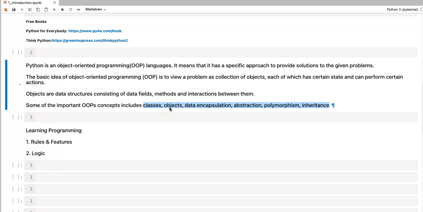The reason I am explaining this is because in our future videos, when we write programs, we will be creating some object classes, implementing polymorphism, and doing some questions about inheritance. So I want to mention these concepts now, so that in the future when I talk about them, we know that these concepts are related to object-oriented programming.